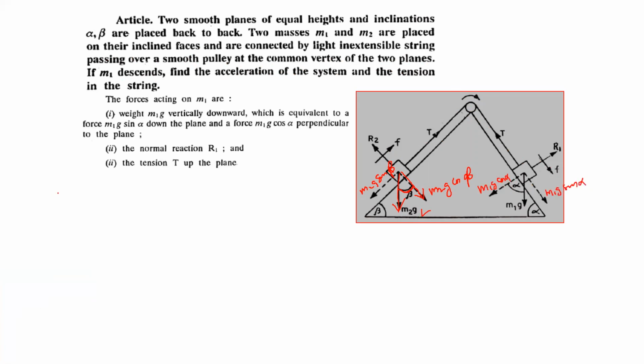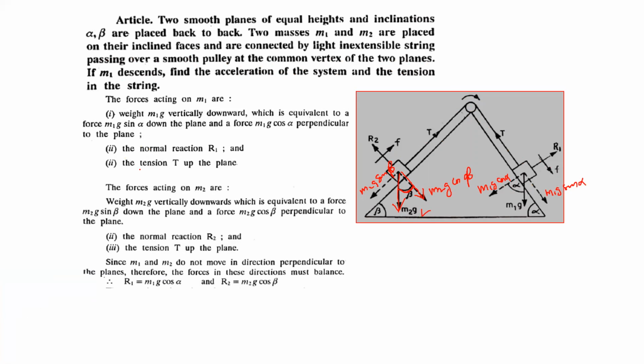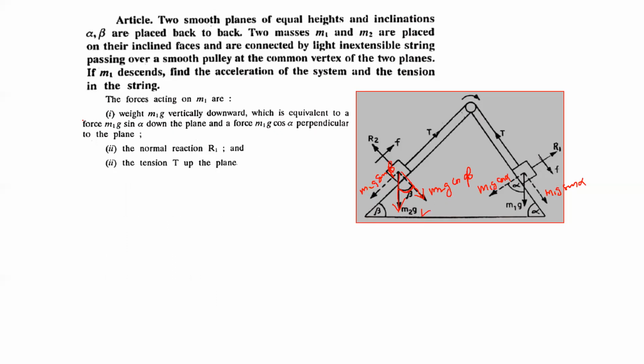So making the equations of motion. Firstly, the forces acting on m1 are the weight m1g vertically downwards, the normal reaction R1, this is the normal reaction of the plane, which always acts perpendicular to the plane, already discussed in the previous video lecture, motion of a particle on an inclined plane, and the tension T up the plane.